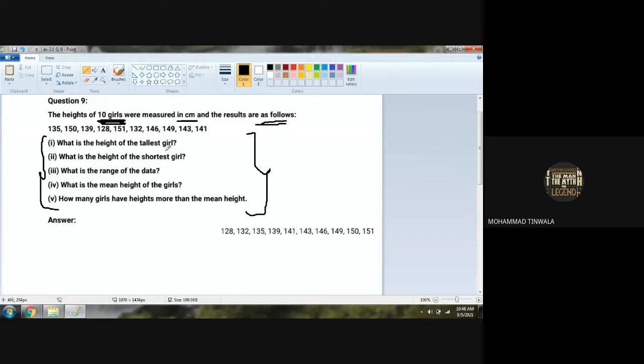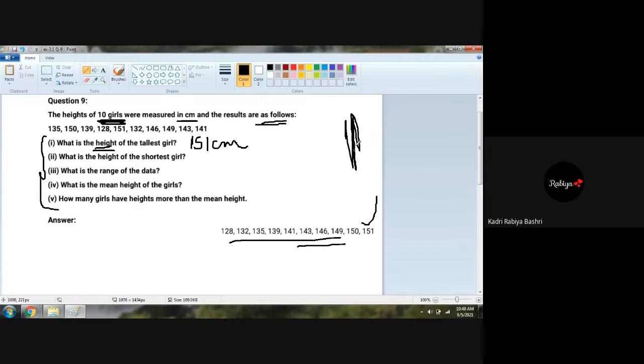What is the height of the tallest girl? I'm so sorry. What is the height of the tallest girl? Come on, girls. You don't know? 151 centimeter. This is the data. Tallest એટલે લાંબામાં લાંબી દીકરી. 151. Yes. What is the height of the shortest girl? 128. પેલા આન્સર કેમ નો આવ્યો યાર? હું તો ચોંકી જાઉં છું અમુક વખતે તમે લોકો આન્સર નથી દેતા તો.